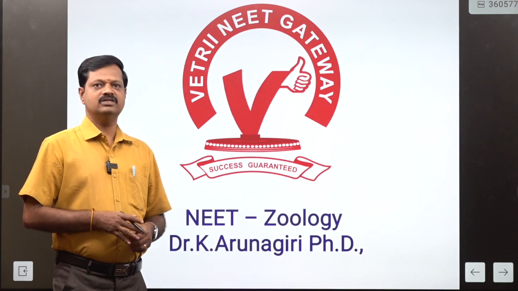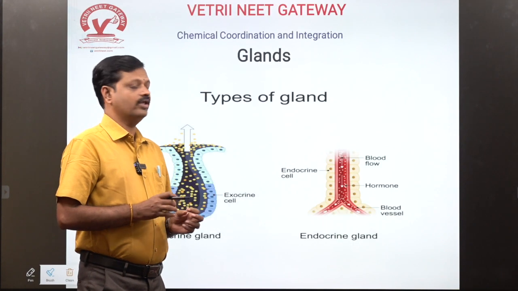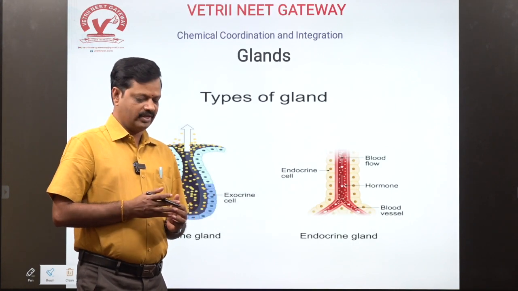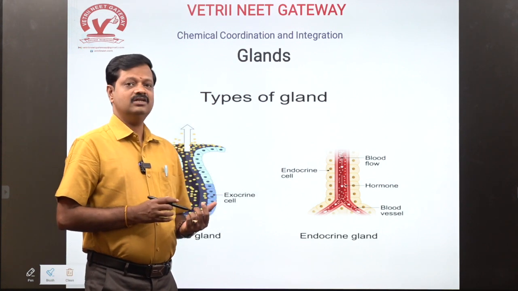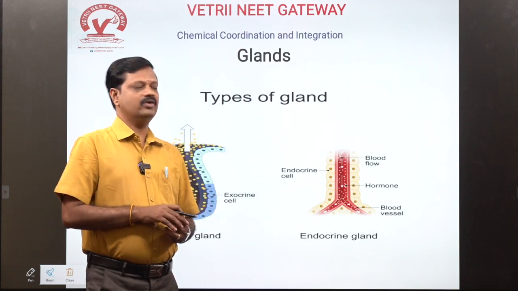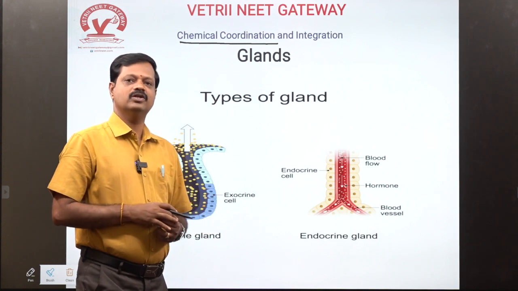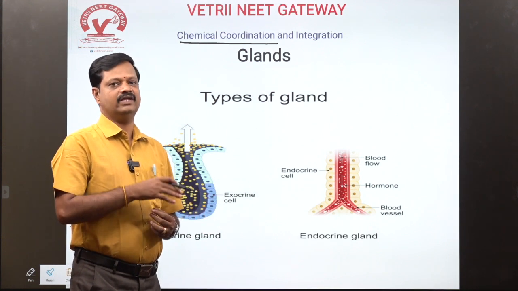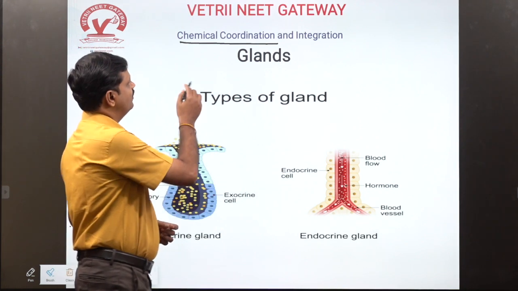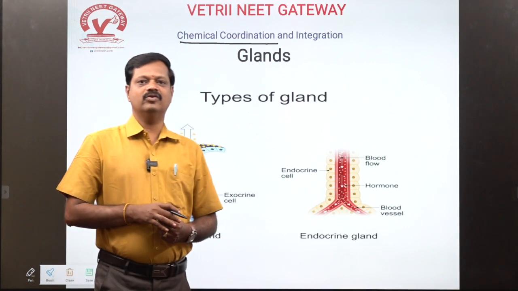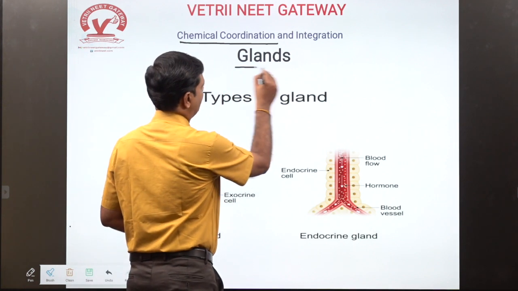Now we will discuss chemical coordination and integration and their functions. Chemical coordination differs from neural coordination. In neural coordination, the brain and nervous system are involved, and in chemical coordination and integration, hormones are involved.